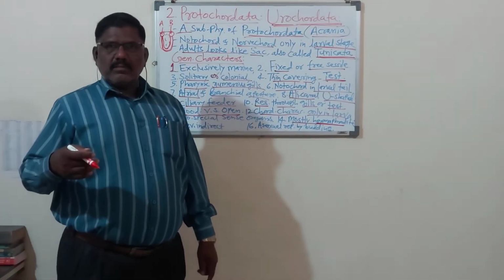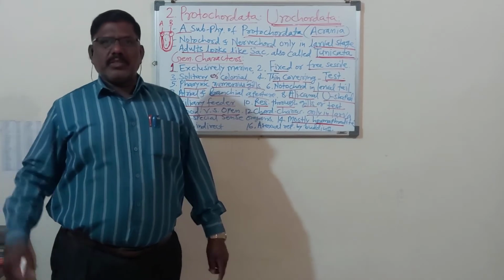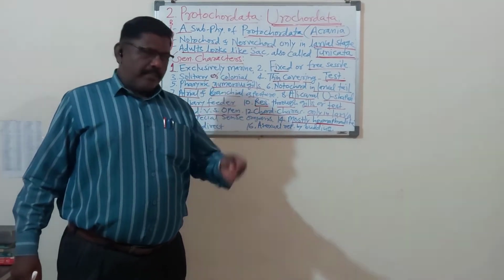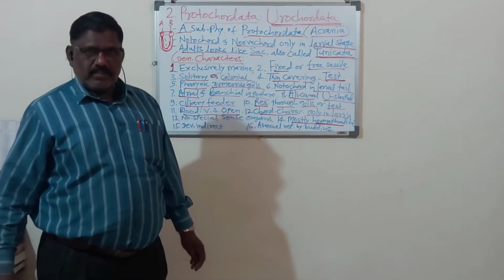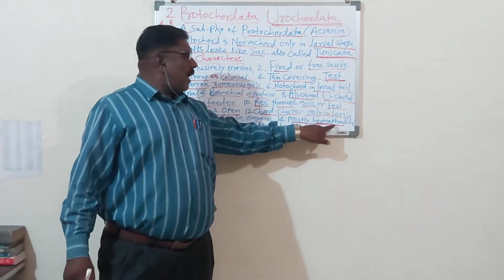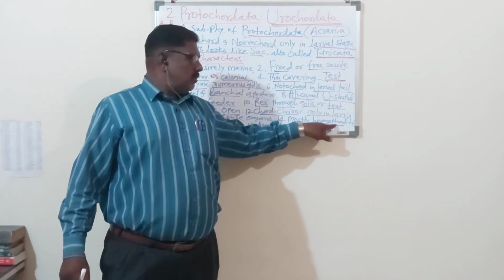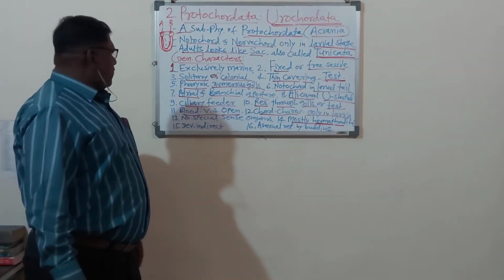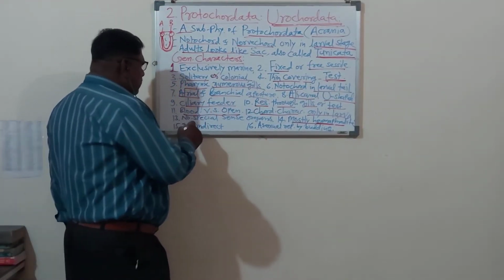As in the majority of the chordate animals, sexes are separate. Male is separate and female is separate. But in urochordata, mostly animals are hermaphrodite, having both sex organs, testes and ovaries. Development is indirect.